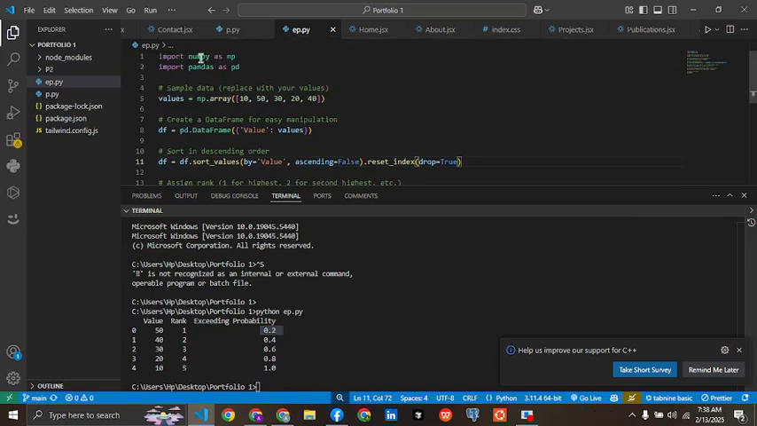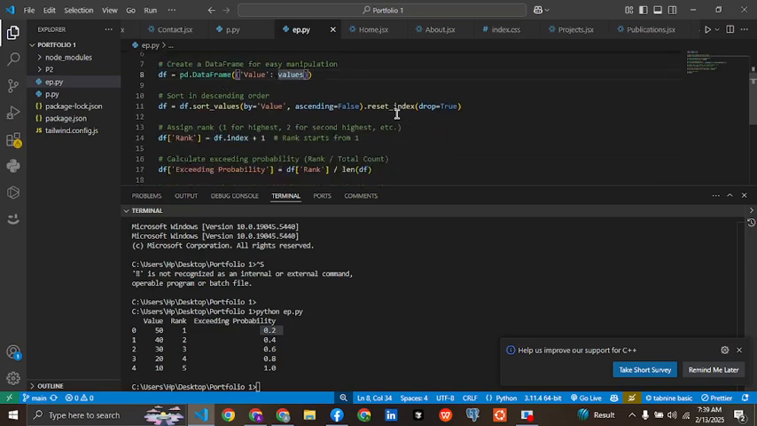Import numpy as np and import pandas as pd, so no problem here. Values equals np.array with values like 10, 50, some sample values here that you can replace with your own values. Then df is a data frame for easy manipulation, with a value column holding the values.